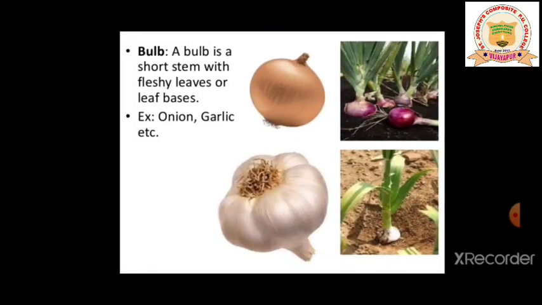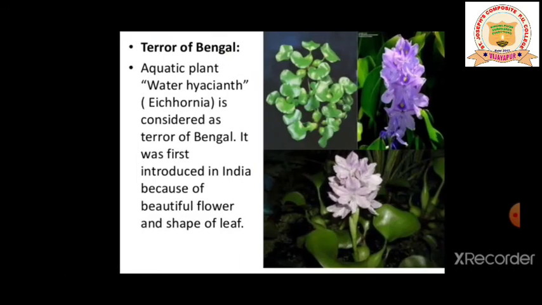So now proceeding with a new concept, that is why water hyacinth is termed the terror of Bengal. It is a weed which was brought from some other place, fascinating people with its leaves and flower, and it became a terror for Bengal. Why is it called so? Let me tell you why it is called so.